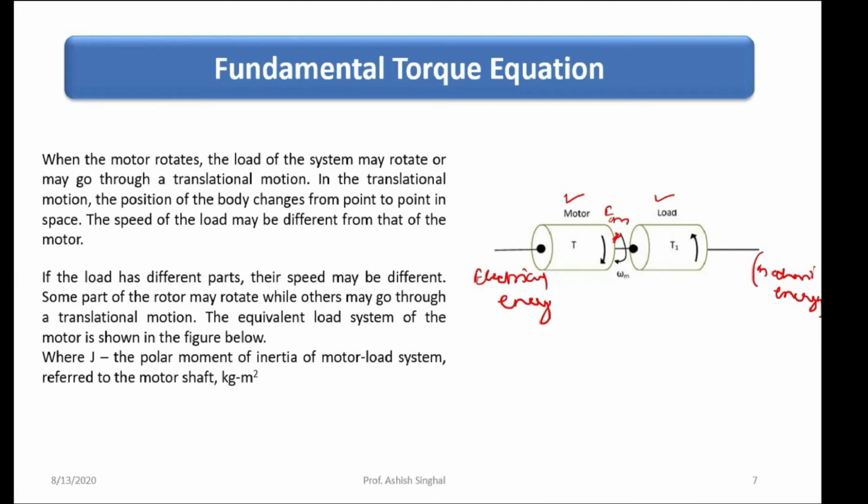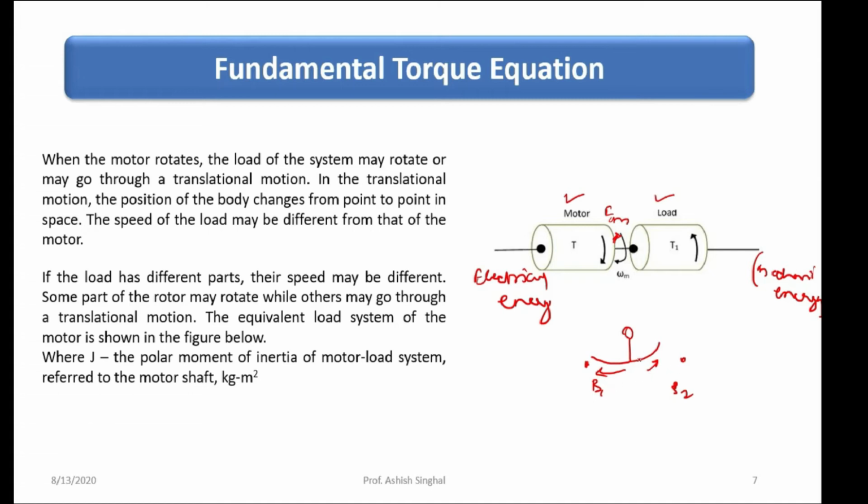For example, there are two points B1 and B2, and when the position changes, the body moves from B1 to B2 or B2 to B1.